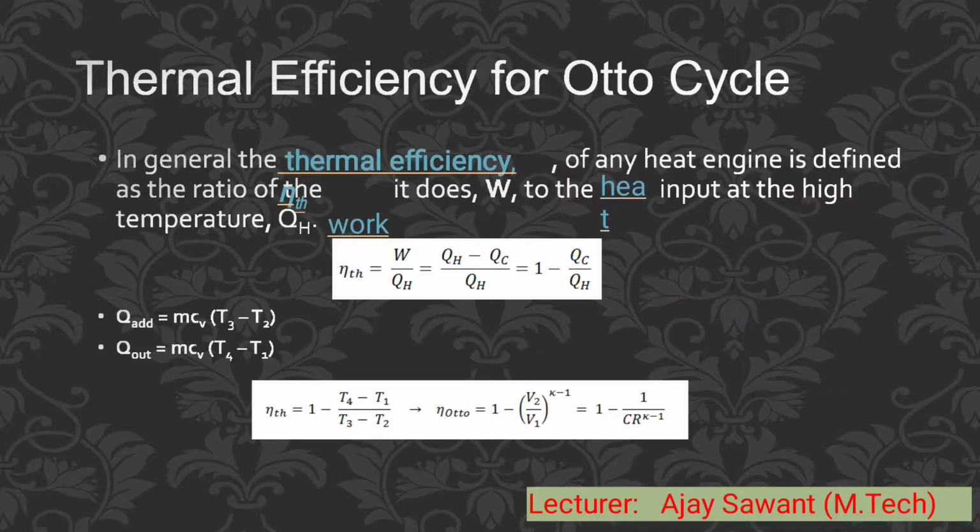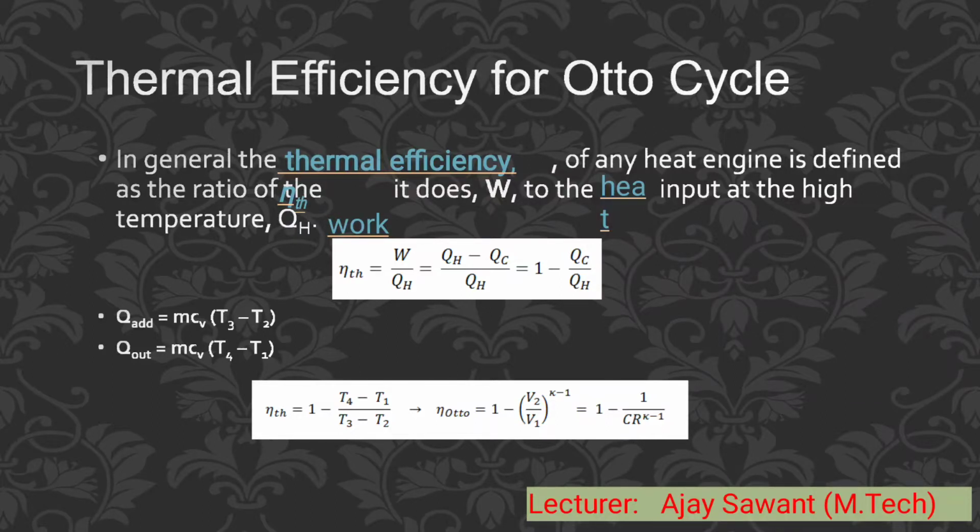Arithmetically, Q in is m Cv in bracket T3 minus T2, and Q out is m Cv in bracket T4 minus T1. Thermal efficiency finally is 1 minus T4 minus T1 divided by T3 minus T2.